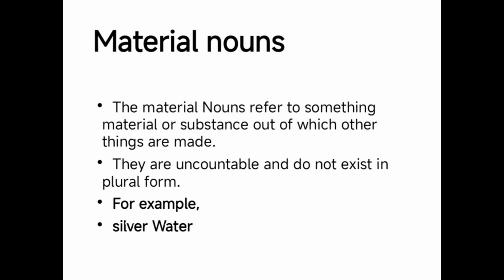Next part of our discussion is material noun. It is the next kind of noun. Material noun refers to something material or substance from which other things are made. For example, water. Water is a material noun. Material nouns are mostly uncountable nouns. They can't be counted and they mostly don't exist in the plural form. The other examples are silver, gold, iron, steel. These all are material nouns from which other things are made.